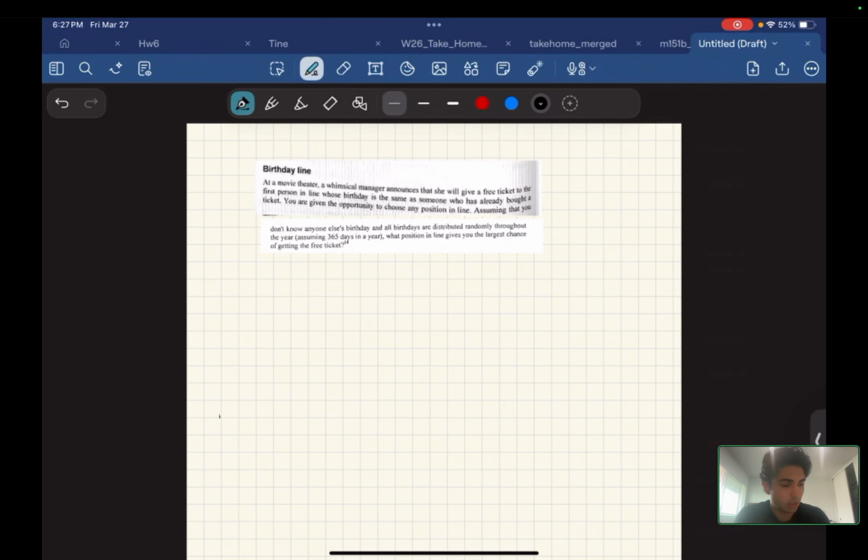So when it says what gives the largest chance, we know we're going to be optimizing. We're going to find some equation in terms of a variable, and we're going to optimize such that that variable is maximized. Now, what variable can we use? The variable depends on how many people we have. All right, that's going to be our n.